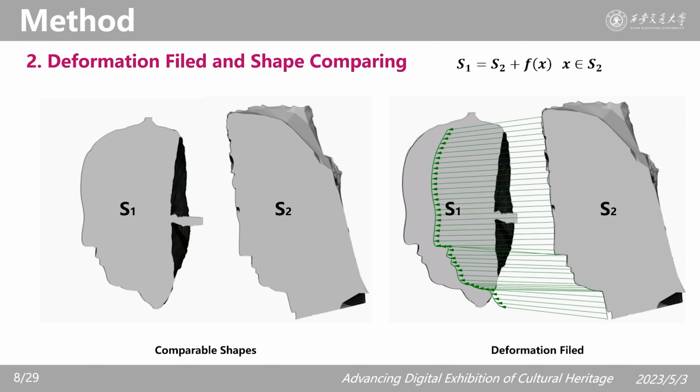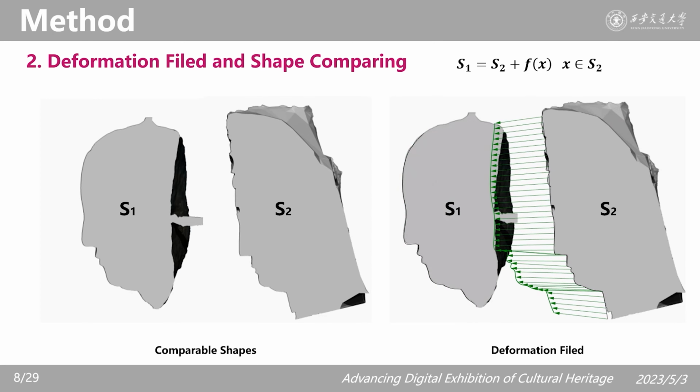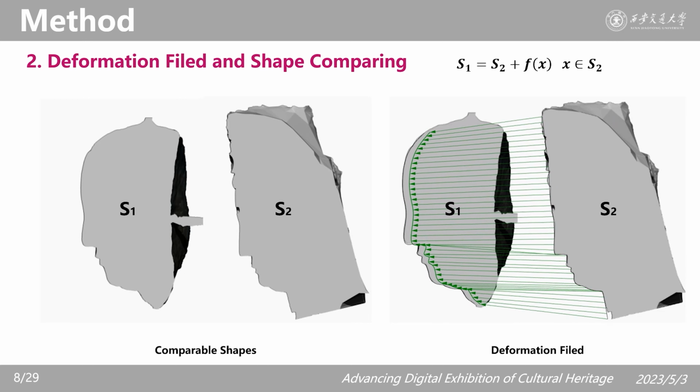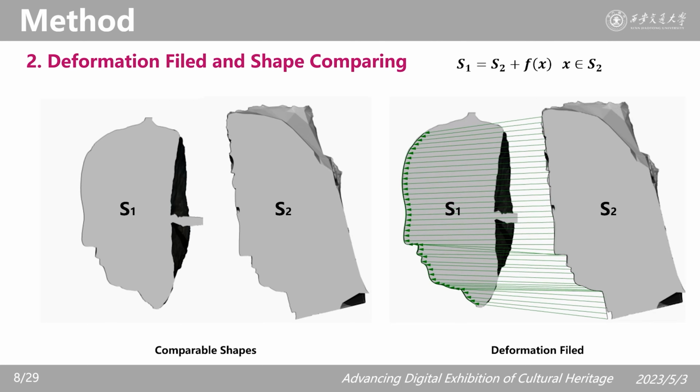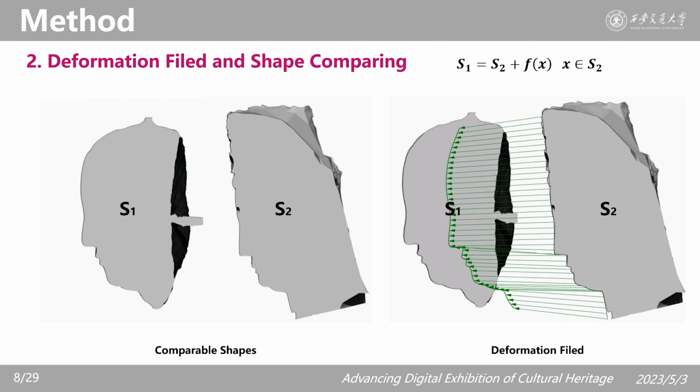Based on the 3D shape representation method, we further defined the 3D shape deformation field as the difference of 2 shapes. During this process, one shape is specified as a reference.